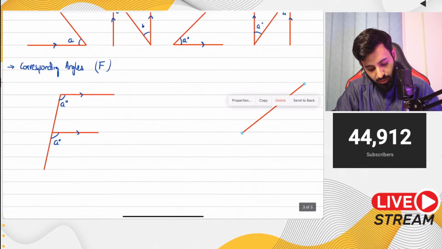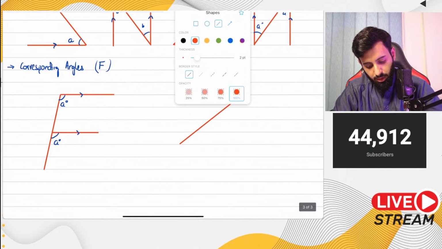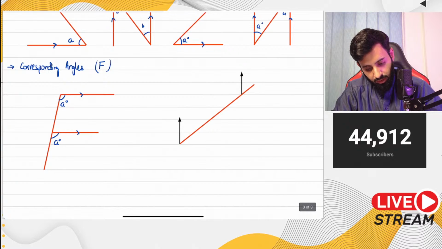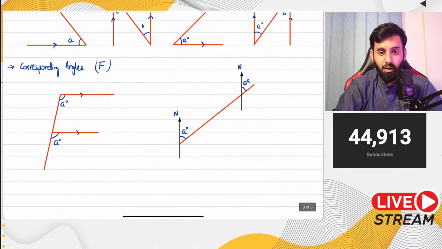So you may have something like this. You may have a line, okay, and you may have two norths extending from both the lines. Now because we know that the two norths are parallel, that means this angle and this angle will be the same. If this is 8 degrees, then this will also be 8 degrees, okay. Remember this rule, all right.